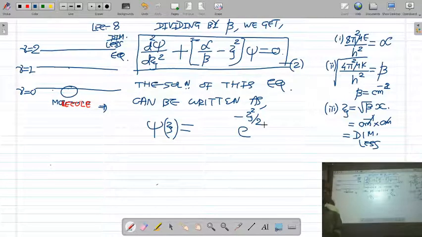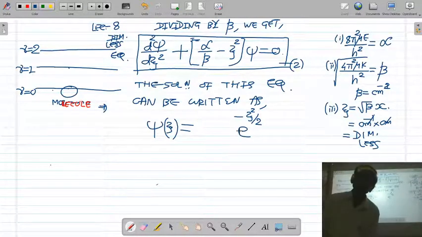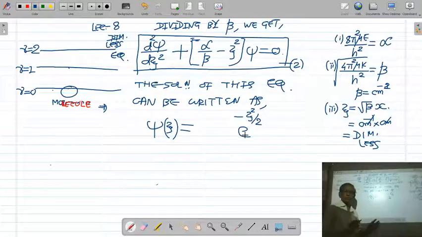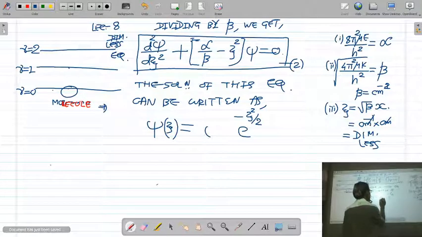It has an exponential solution e raised to minus xi square by 2, and the other solution is e raised to plus xi square by 2. But the e raised to plus xi square by 2 solution is not acceptable. Only e raised to minus xi square by 2 is acceptable. And here we introduce one unknown polynomial u of xi.